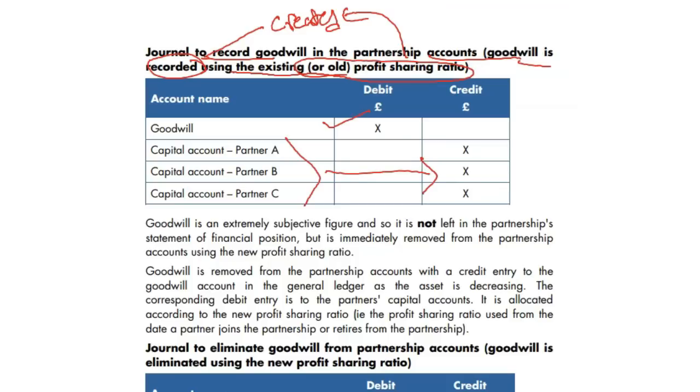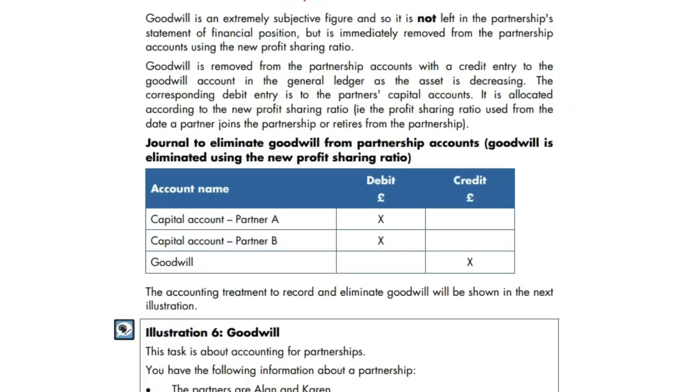And then when we eliminate, the journal to eliminate or remove goodwill from the partnership accounts, we do in the goodwill account, GW. I said created means goodwill debit, and written off or eliminated is goodwill credit. Now you can write 3 separate partners' names or 1, it's the same thing. Goodwill debit created, goodwill credit eliminated.